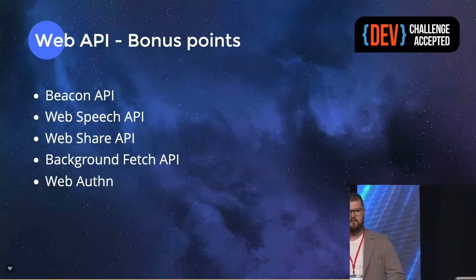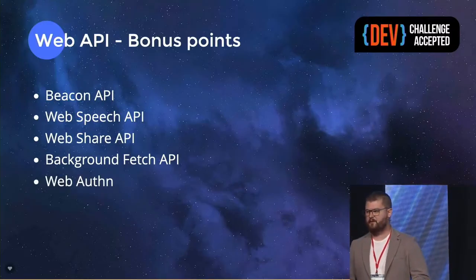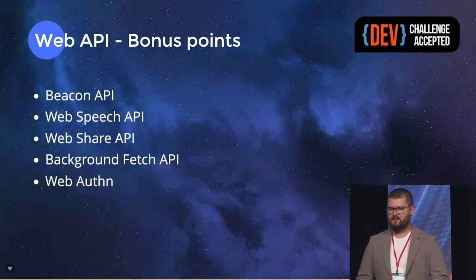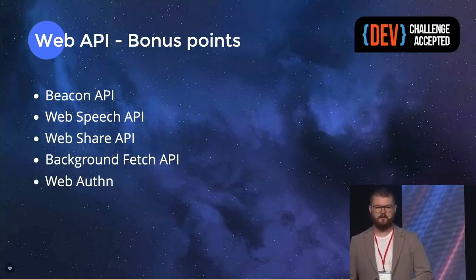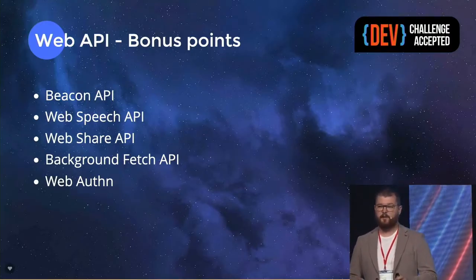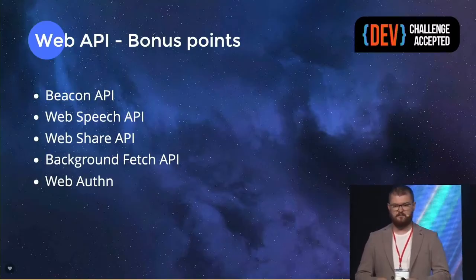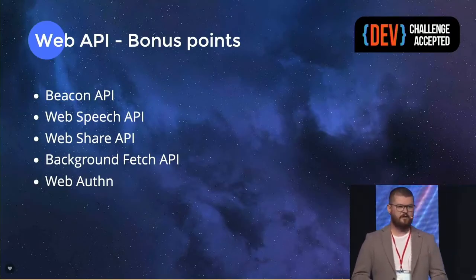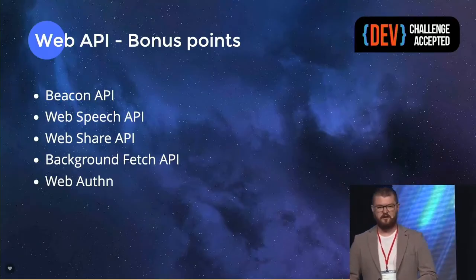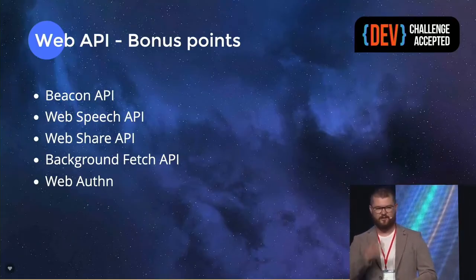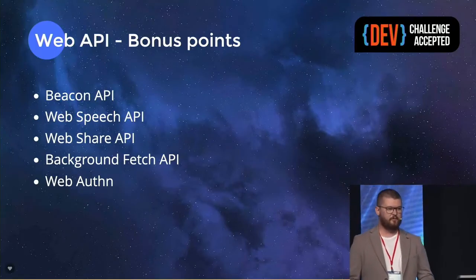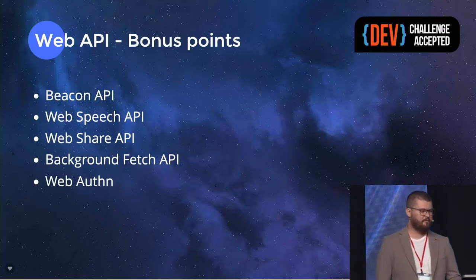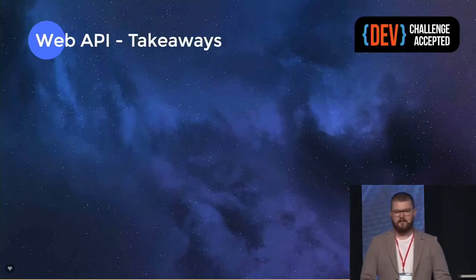And probably one of the most exciting APIs from recently is web authentication APIs. So passwordless future is ahead of us. We don't need to remember passwords anymore. We could just log in or sign up with our Touch ID or with our face, and it would be much more secure than it used to be. And some takeaways.